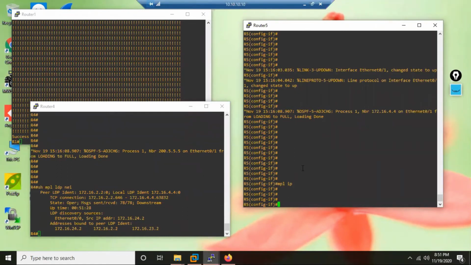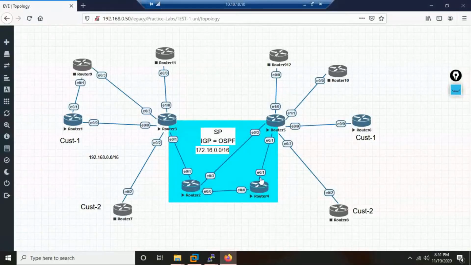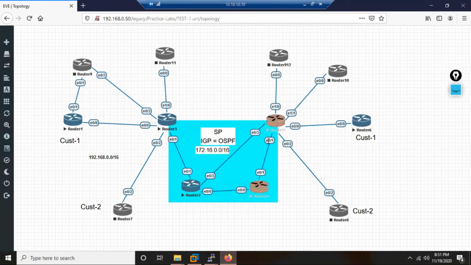It doesn't matter. But don't use 200.5.5.5 for the TCP session. Use some other IP which is known to your neighbor. Now what is known to the neighbor? R4, what is known? Are they directly connected to each other? Yes. So will R5 know the IP address of R4? Yes. Will R4 know the IP address of R5, the link IP?